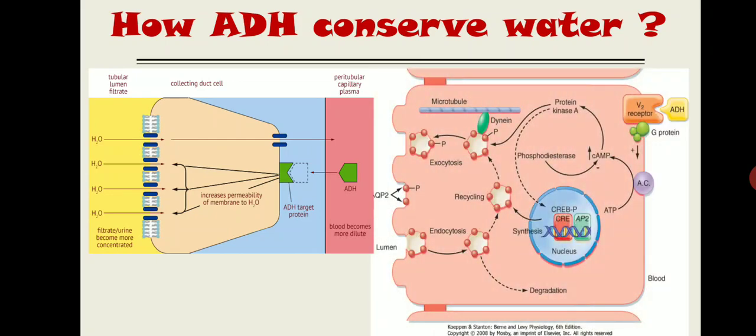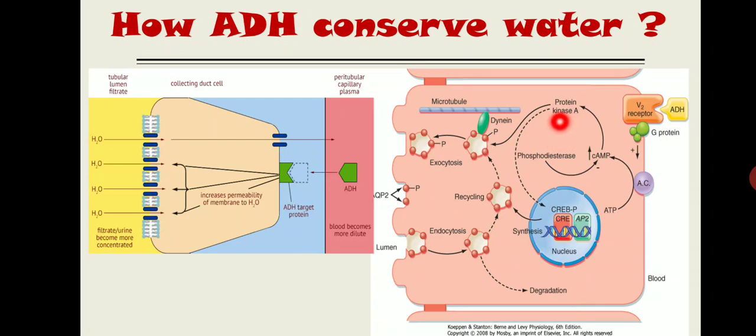See, this ADH is going to bind with the V2 receptor, and this V2 receptor has an attached G protein. Once ADH binds with the V2 receptor, it activates the Gs system and activates AC, meaning adenylyl cyclase. This entire sequence we already learned in our receptor and signaling lecture number 1. Now what this adenylyl cyclase does is convert ATP into cyclic AMP. This cyclic AMP is the second messenger. This cyclic AMP is going to activate, or phosphorylate, the enzyme known as protein kinase.